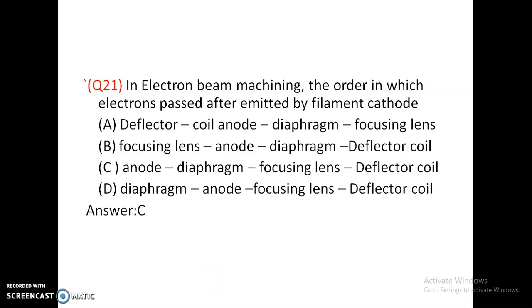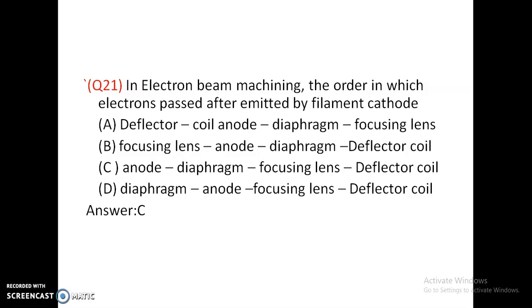Electrons are emitted from the hot tungsten cathode and accelerated. They are accelerated by the electric field and focused by the magnetic field. For focusing, we use the focusing lens. The kinetic energy of electrons is converted into heat energy in the electron beam process. It is a thermoelectric process. It consists of a cathode, anode and a grid cup.